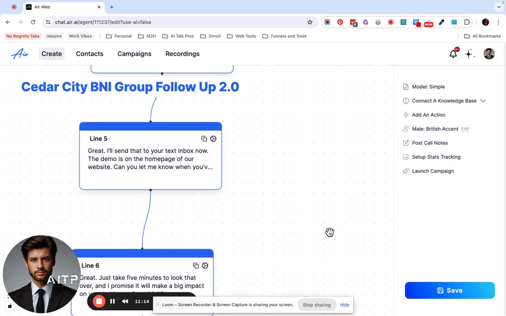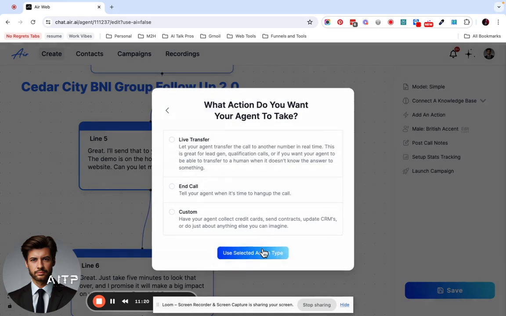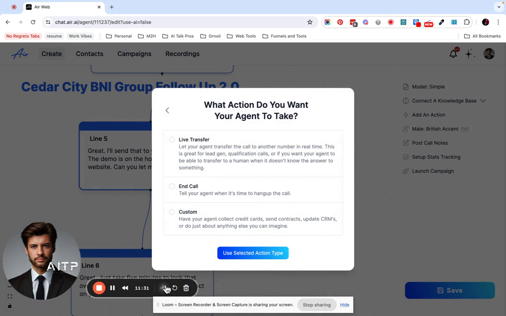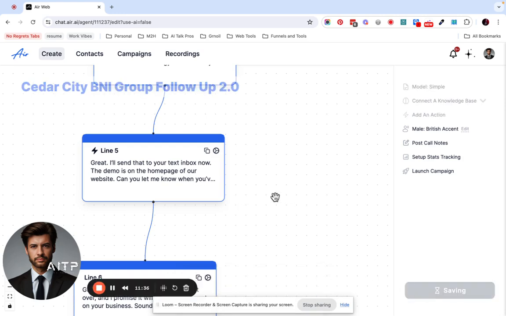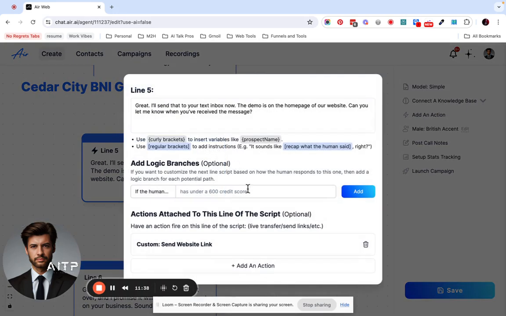So this is where I'm going to add an action to text them. So let's save this before we add an action. And we're going to go with custom. So give me just a minute while I do that, guys. One second. Perfect. Okay, so it's added, so we'll save it. So as you can see, we've gone with send website link.